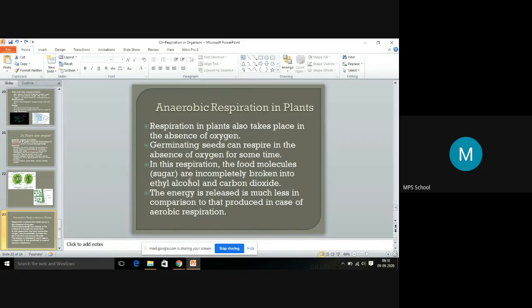So we'll see how anaerobic respiration in plants happens. Anaerobic respiration means respiration in the absence of oxygen. In some plants, respiration also takes place in the absence of oxygen, like germinating seeds. Germinating seeds can respire in the absence of oxygen for some time only. What are germinating seeds?